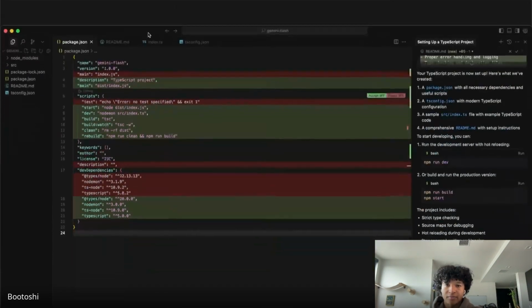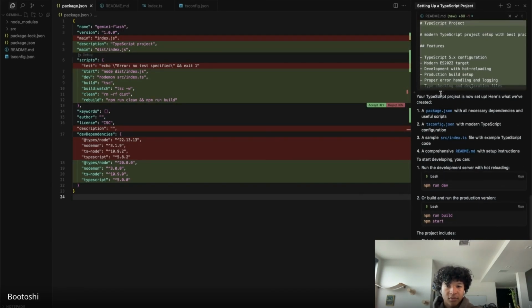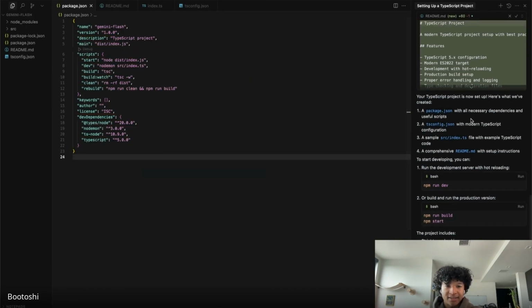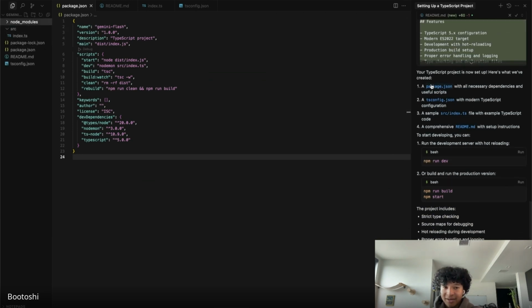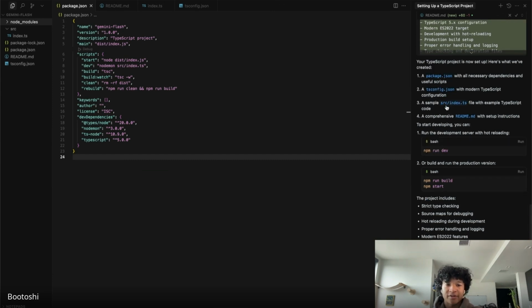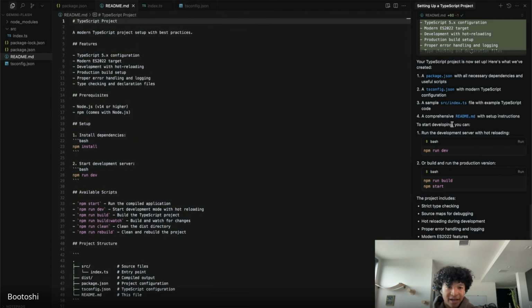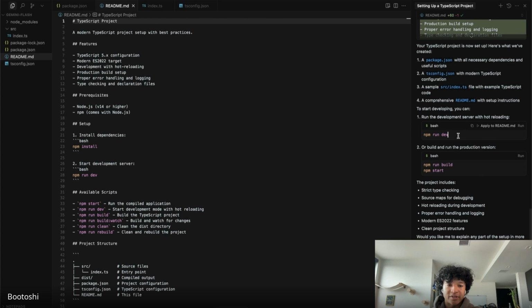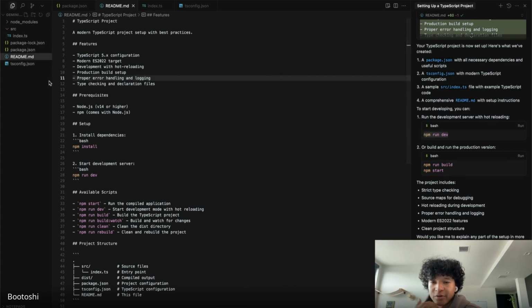From here, let me close this. So it set up a basic TypeScript project directory code base for us, which is nice. And it gives a walkthrough of what we created. We made a package.json and tsconfig. It made a source folder with example TypeScript code. It made a comprehensive README. How nice of it. And then it's saying that we could run this development server. So these terminal commands are the most basic you're going to want to work with.